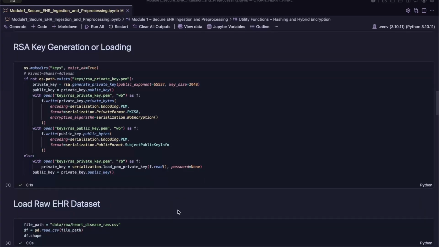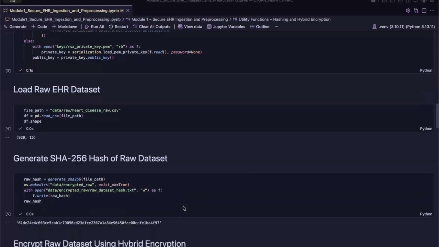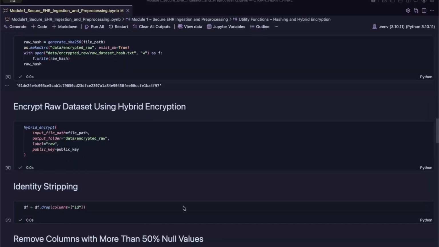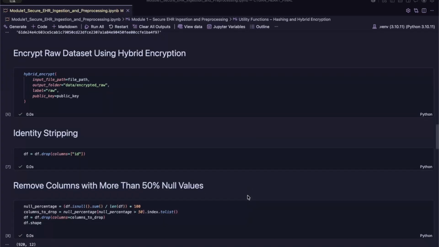This combination provides both strong security and practical performance for handling larger datasets. After securing the dataset, direct patient identifiers such as the ID column are removed before any machine learning operation begins. This de-identification step ensures that the generative model never has access to personally identifiable information.